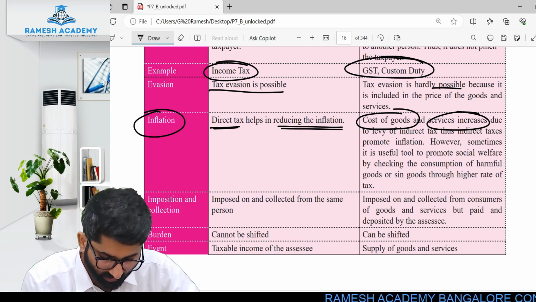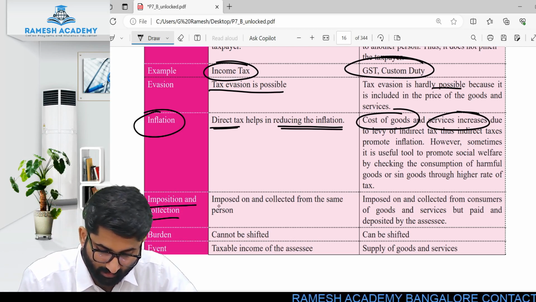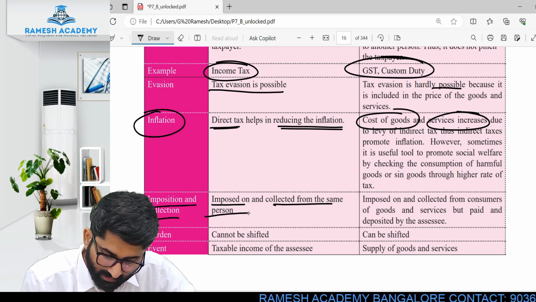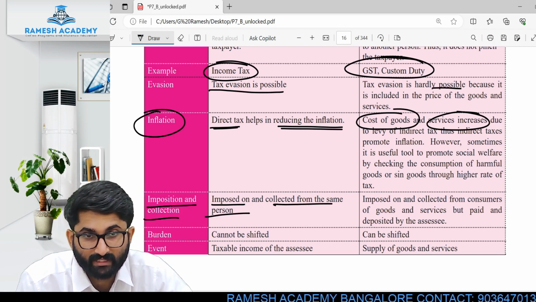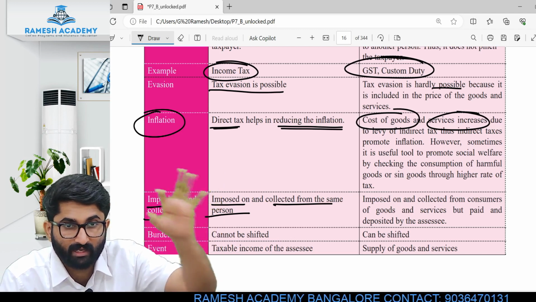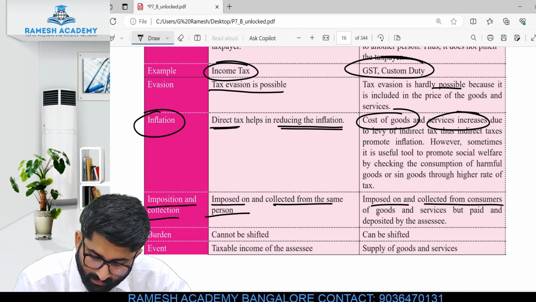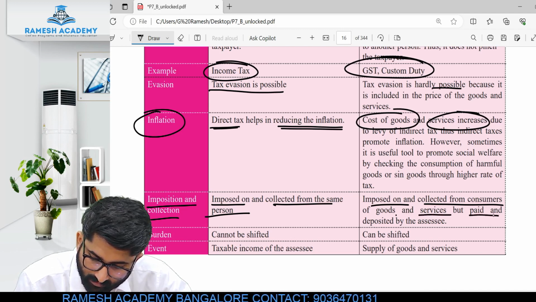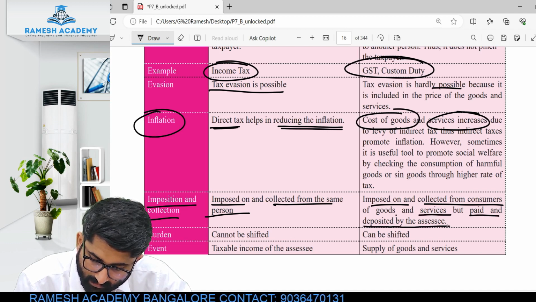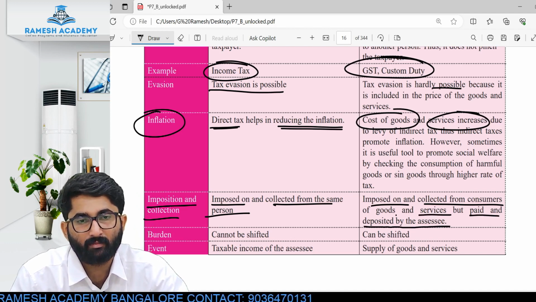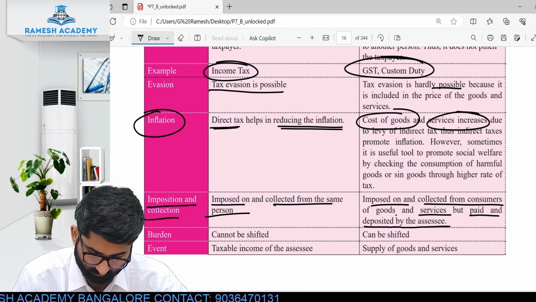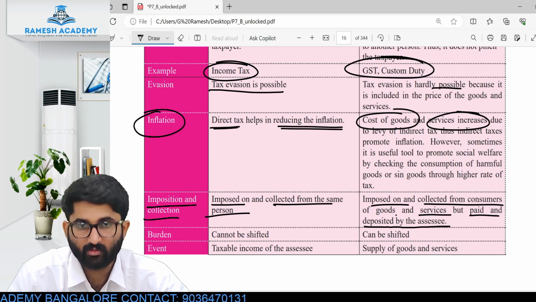Next one, imposition and collection. Direct tax is imposed on and collected from the same person, but in case of indirect tax, it is imposed on the consumer and collected from the seller. It is imposed on and collected from the consumers of goods and services, but paid and deposited by the seller. I hope this is clear.